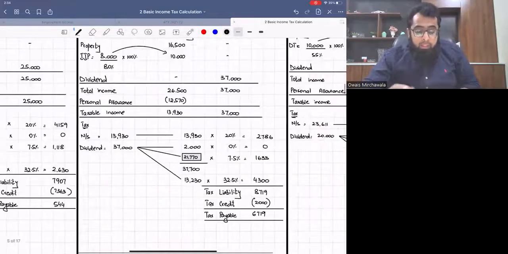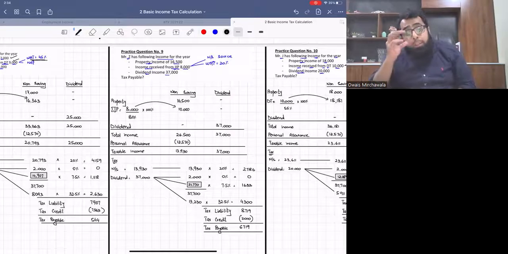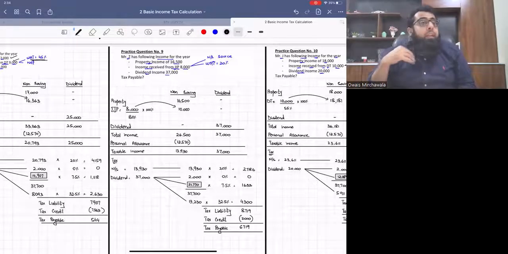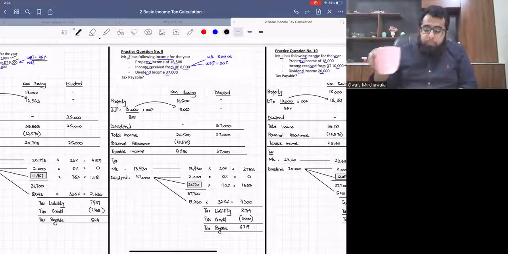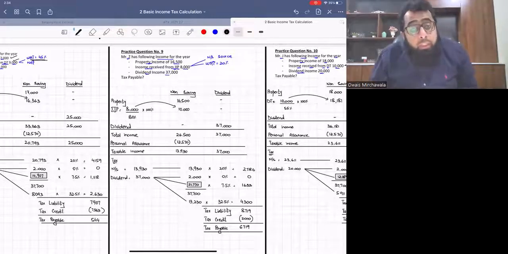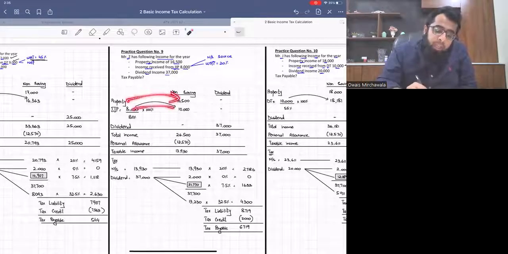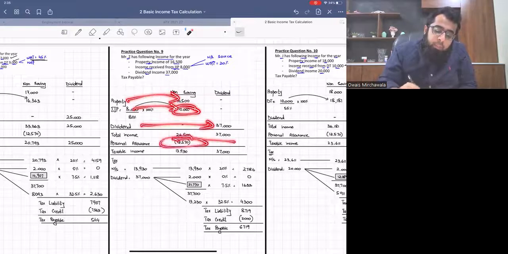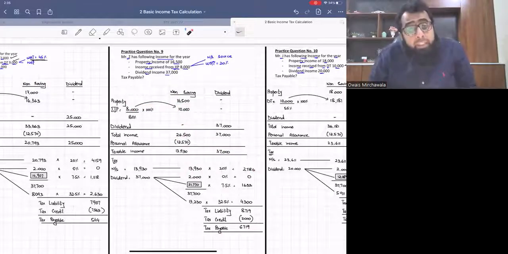So I will repeat it again. This practice question was pretty much simple. Interest in possession trust was involved here. In case of interest in possession trust, if the examiner is silent, we assume it as a non-saving source. The withholding tax was 20%. The rest of the question was simple: property income, IIP grossed up, dividend, total income, personal allowance, taxable income, and the tax bands. From the calculation perspective, it has been just a repetition.